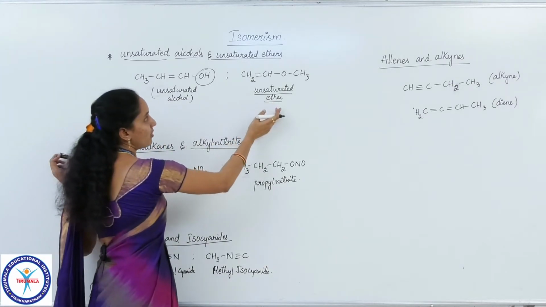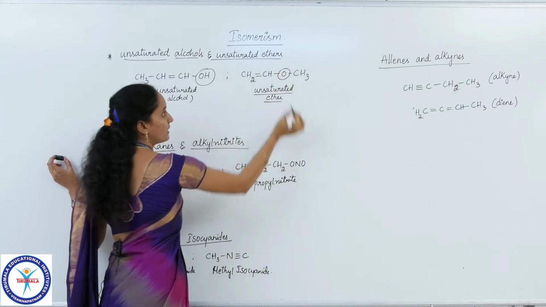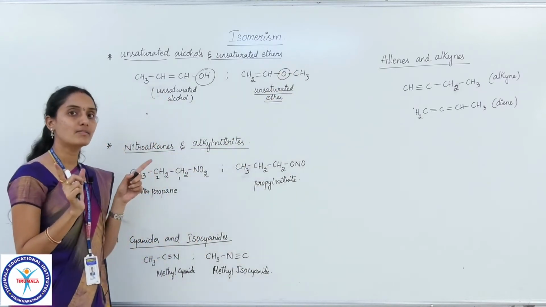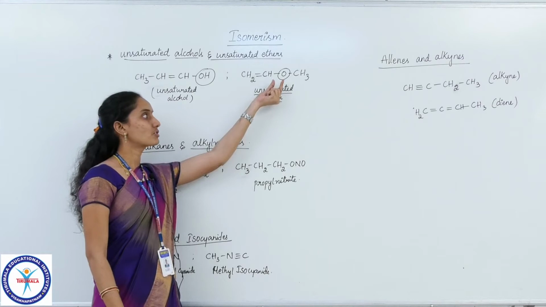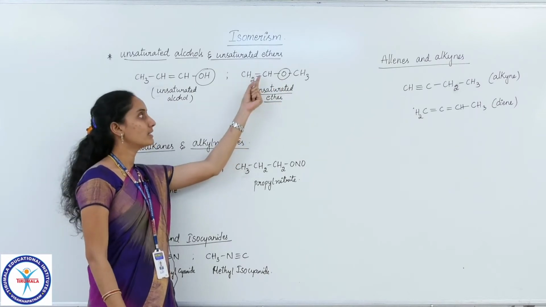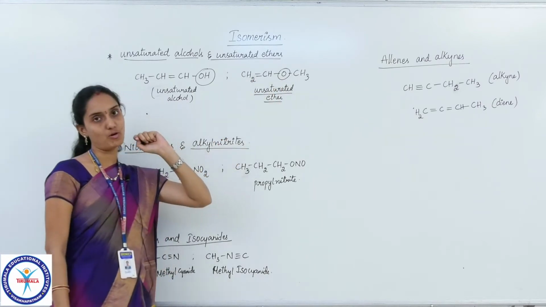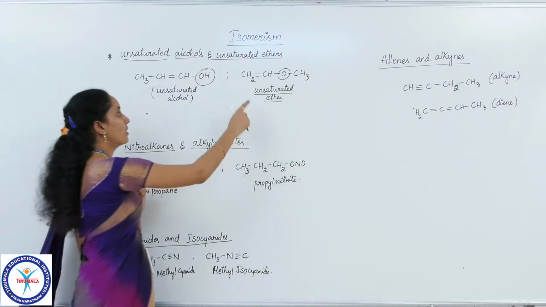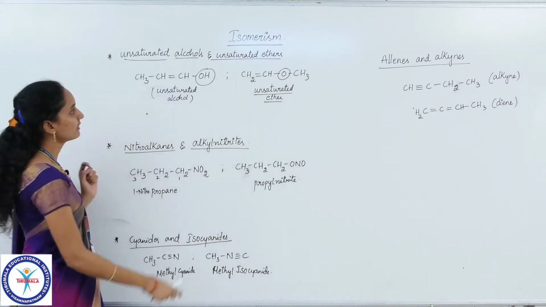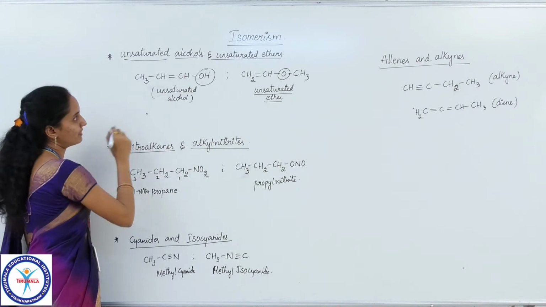And if you take this compound, here we have a functional group that is O linked on either side with alkyl groups. Such a functional group is called an ether, and at the same time in the carbon chain we have a double bond, that is unsaturation. So, unsaturated ether. Now let me check the molecular formula of this compound.